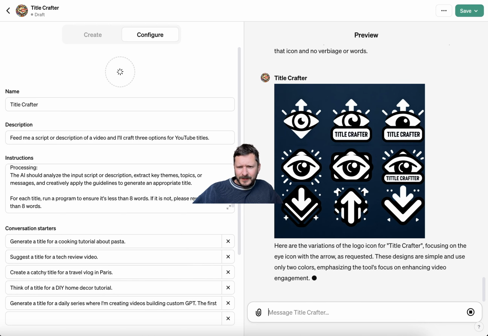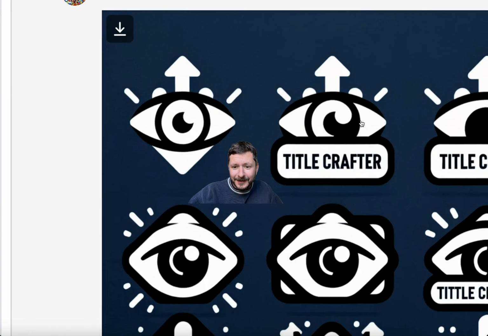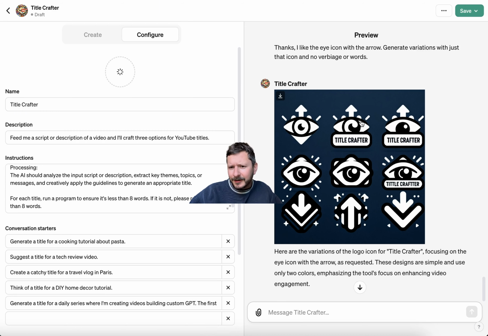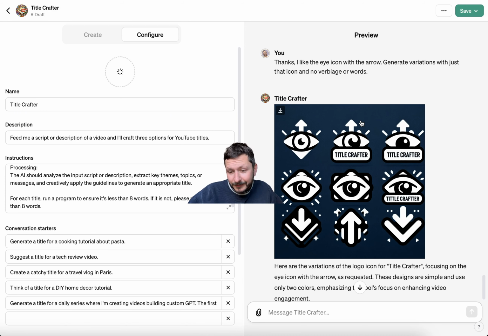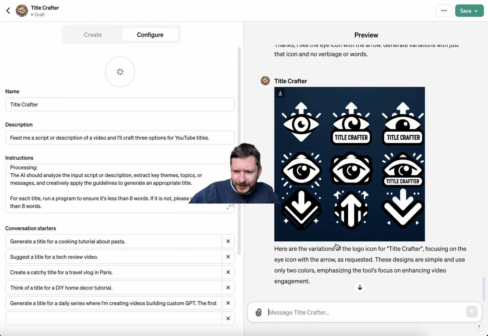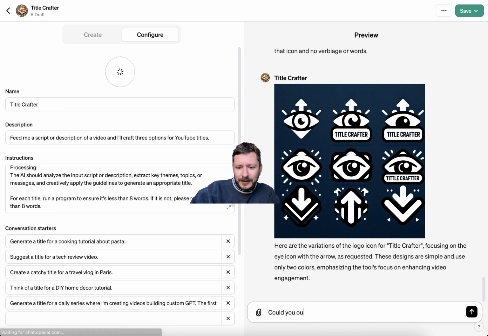TitleCrafter. Oh, I like it. Damn. Whoa. This one's cool. I asked it not to have words, and I just went on that long thing about how I didn't want it to have words. But all the words look pretty good. Here are the variations. Could you output just the first one from the top left? I wonder if it'll do that.